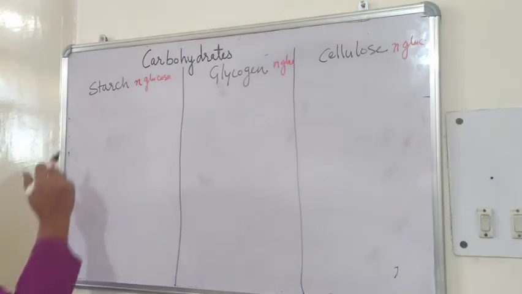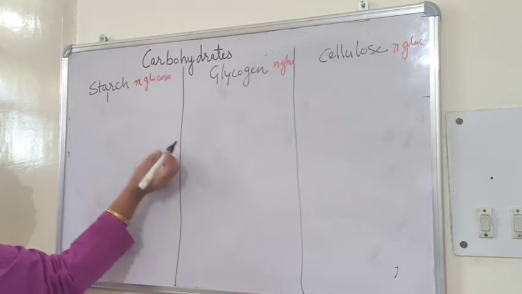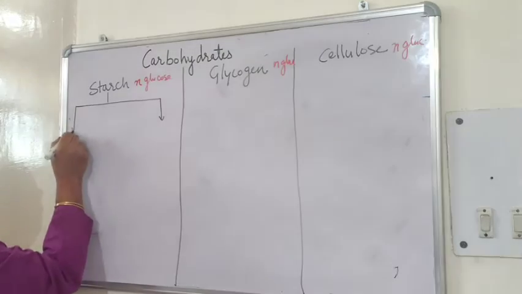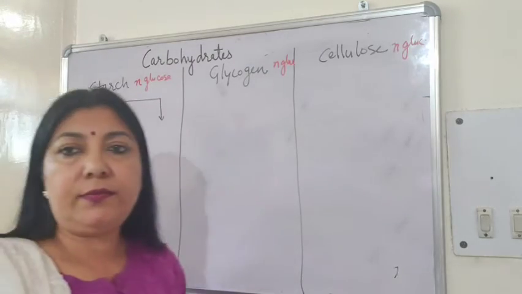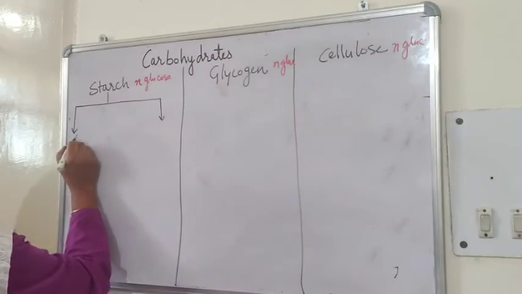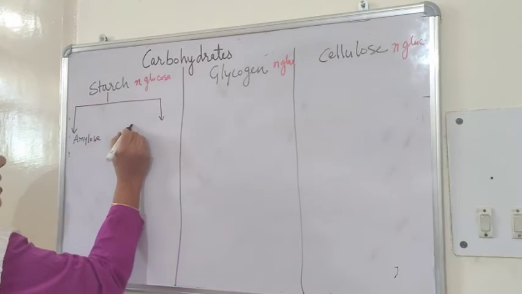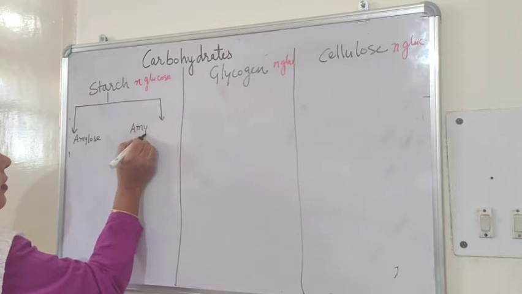Let's see. The starch. Starch is actually made up of two types of homopolymer chains. One is called amylose. Other is called as amylopectin.